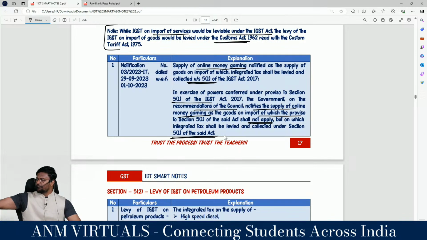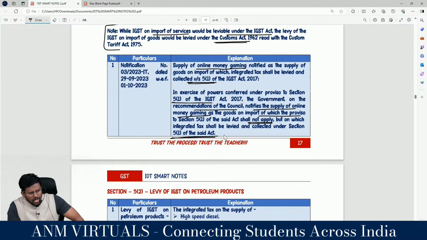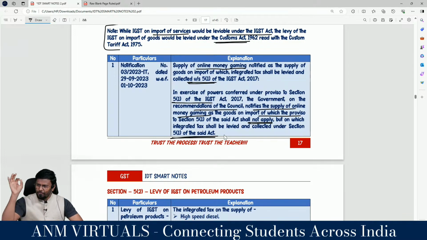So if the import is import of online money gaming, it will not fall under the Customs, it will not fall under the QTA, it will fall under section 5 subsection 1 of the IGST Act. Perfect clarity? What I said in the last class, that supply of online money gaming is not covered under the Customs Act, today I have given the proof.